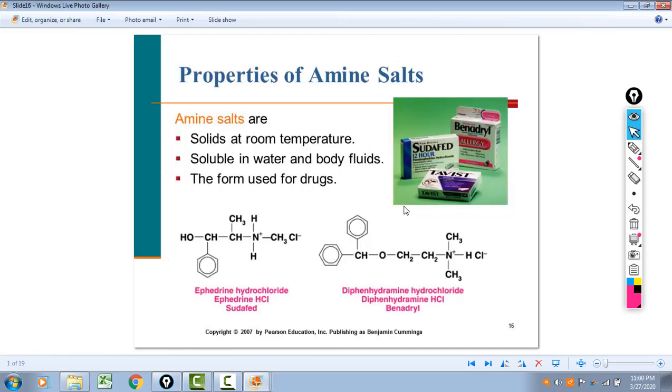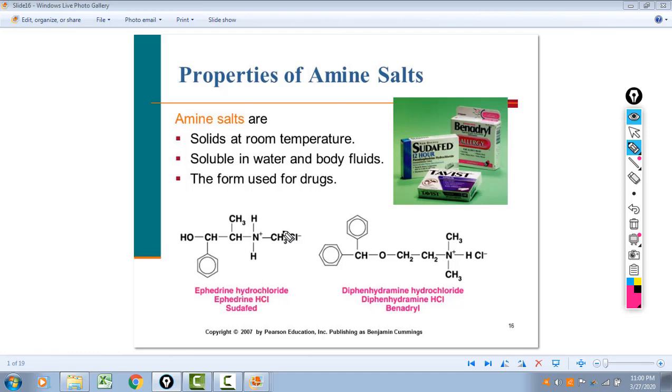Now, one of the important properties of amine salts is that because it is a salt, an ionic compound, they're much more soluble. So many drugs are formulated as salts for a number of reasons. One, they're going to be solids at room temperature because they're ionic, and they're much more soluble, so they're absorbed better. So if you look on some medicines, you might see something like ephedrine HCl or ephedrine hydrochloride.